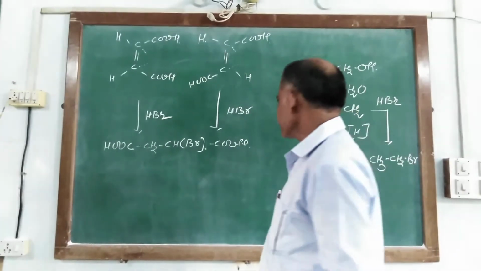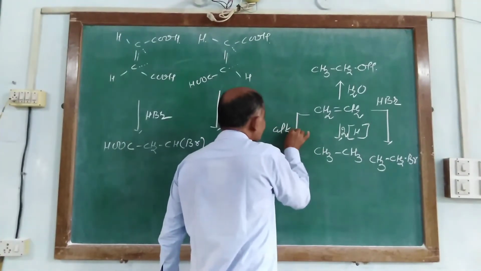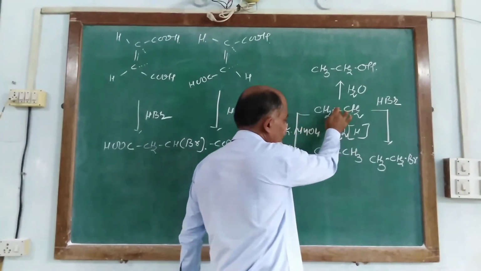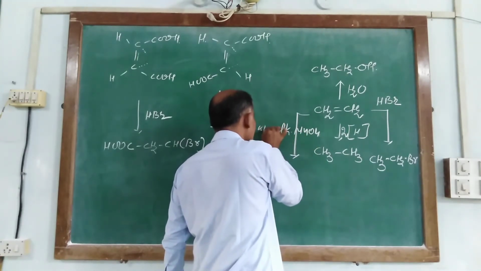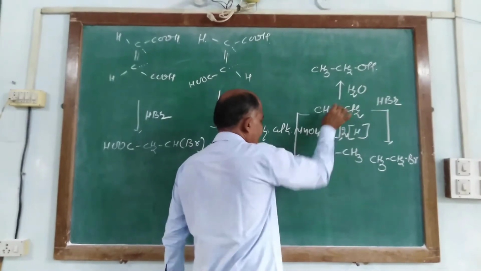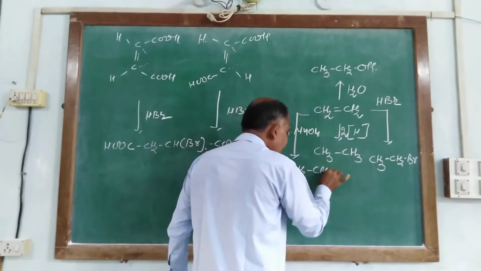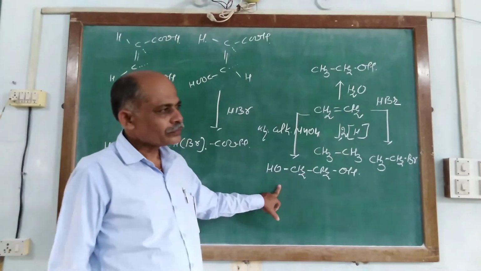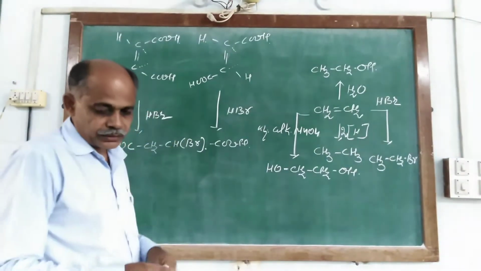Now another piece of evidence, when it reacts with alkaline KMnO4, aqueous alkaline KMnO4. The double bond is there, and each of the carbon atoms links with a hydroxyl group, and it forms ethylene glycol. A similar reaction is performed here.